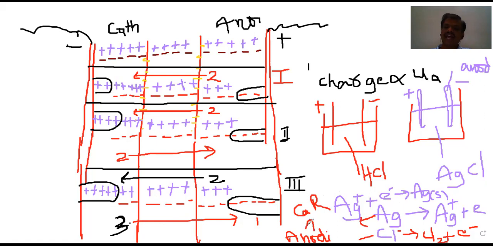Anodic dissolution: the silver rod is going to get dissolved. So after some time, the silver rod will not exist. We have to replace the silver rod. Therefore, such electrodes are also called active electrodes.